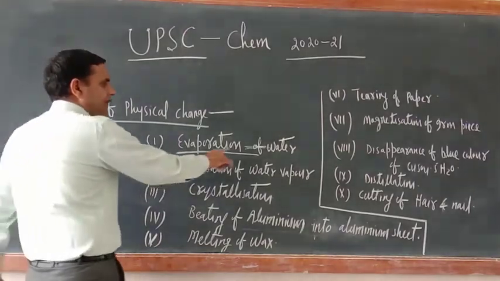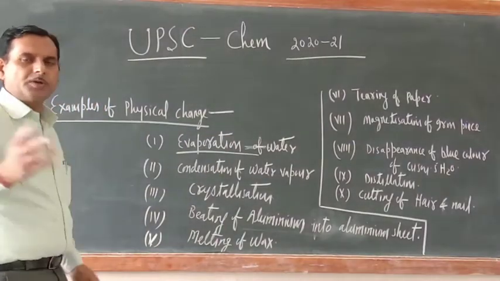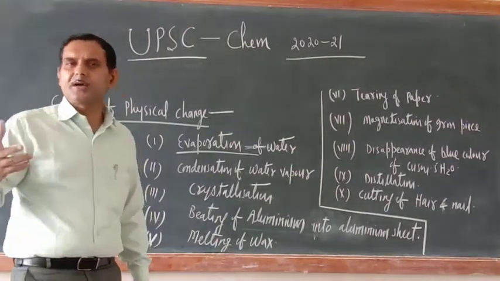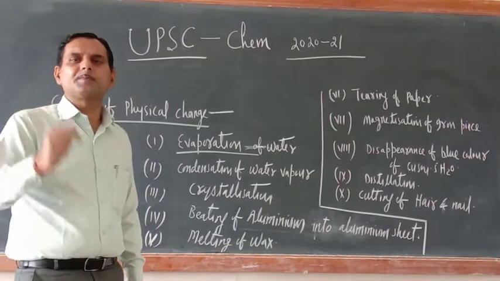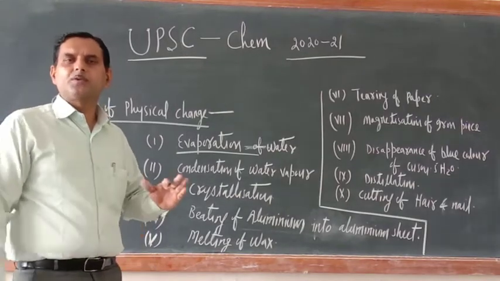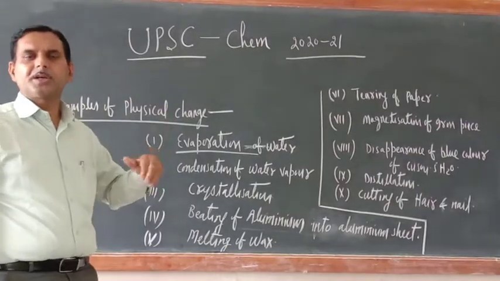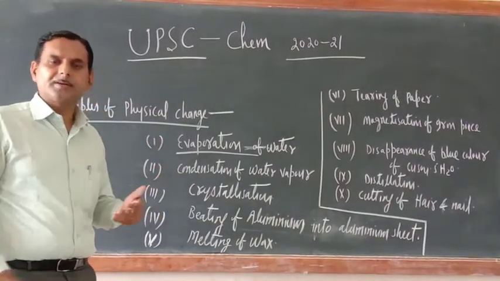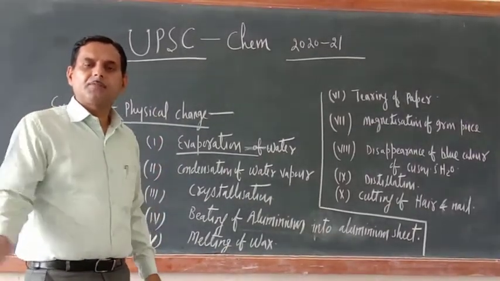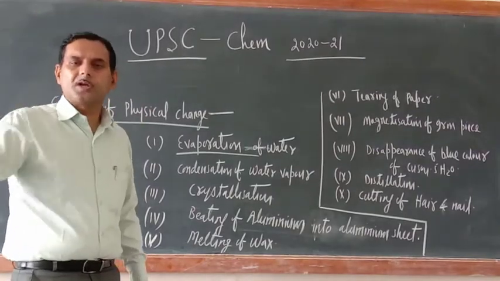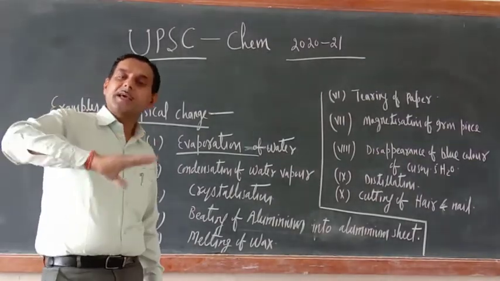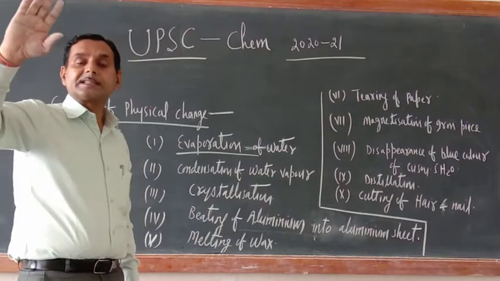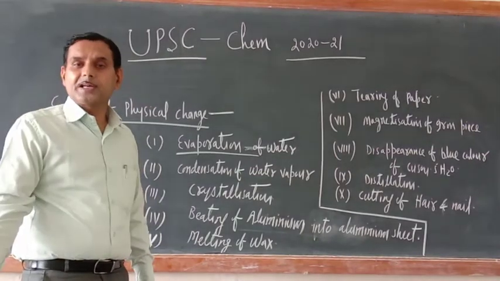The first one is evaporation of water. As you know, evaporation is a surface phenomenon. It takes place at room temperature. Suppose one bucket of water you have kept in the open. That water will evaporate slowly, and when the same water vapor is condensed, again you will get the water.